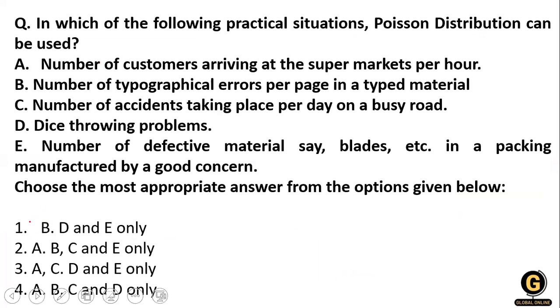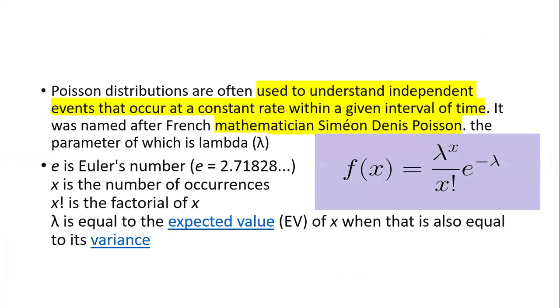Let's go to the next question, which is on your screen. In which of the following practical situations can the Poisson distribution be used? So what is the Poisson distribution? First of all, you need to understand what it is. The Poisson distribution is used to understand independent events, which do not depend on each other, that occur at a constant rate within a given time interval.